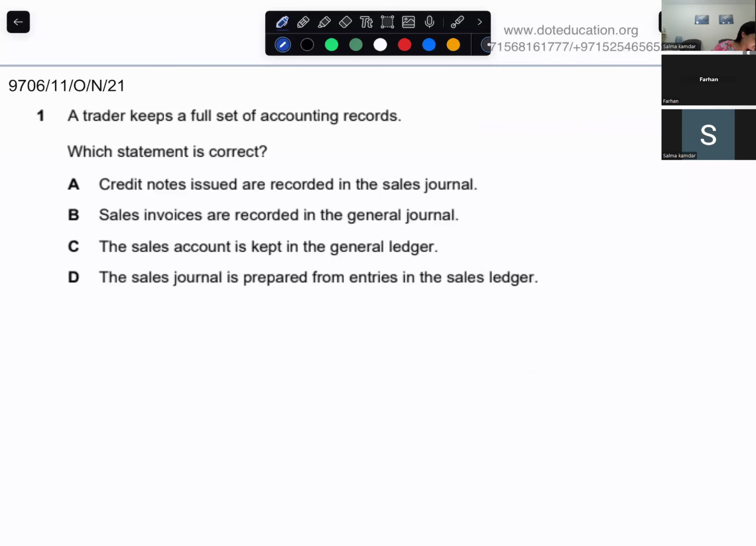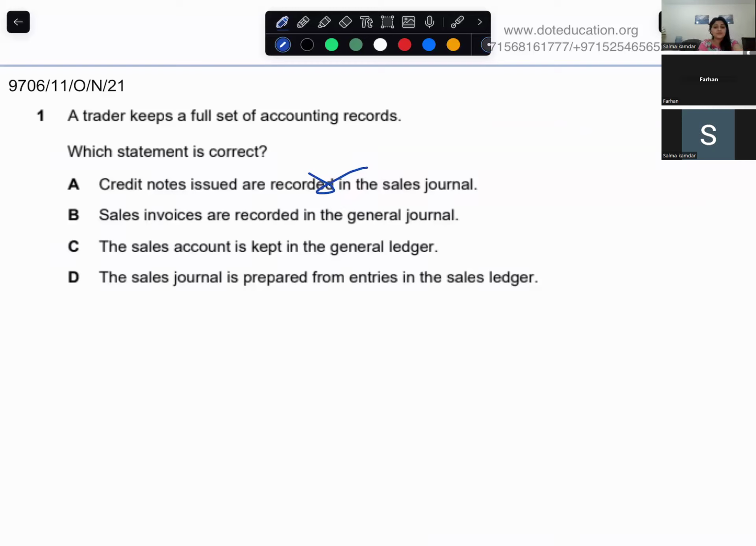A trader keeps a full set of accounting records. Which statement is correct? Credit notes issued are recorded in the sales journal. That's wrong. It says credit notes issued are recorded in the sales journal. That's so wrong. Where is it recorded? Purchase, Miss. I don't know, Miss. I just guessed.